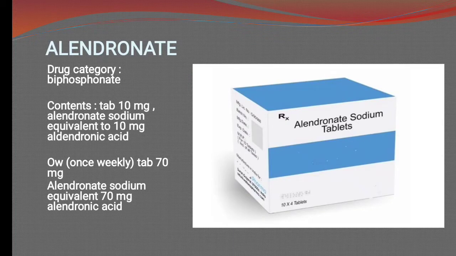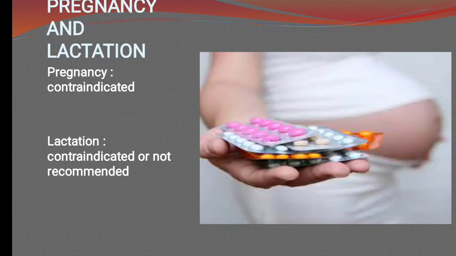Let's begin the video. Alendronate belongs to the class of drugs called bisphosphonates, and it is available in the strengths of 10 mg and 70 mg. Obviously, at the 70 mg dose, only once weekly dosing is required. Alendronate is available as the sodium salt, and it is equivalent to 70 mg alendronic acid. In pregnancy and lactation it is contraindicated.